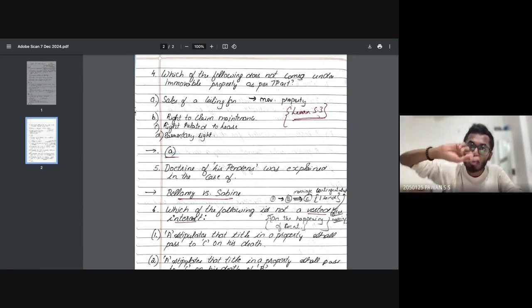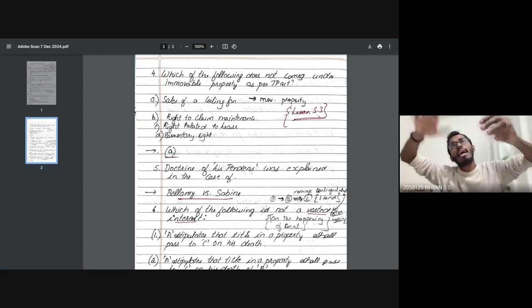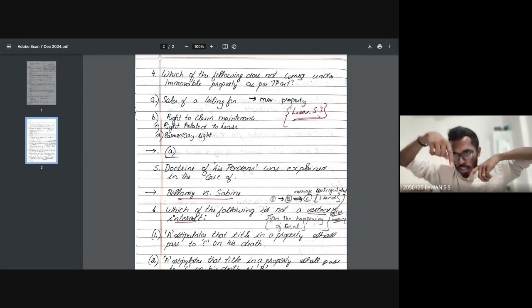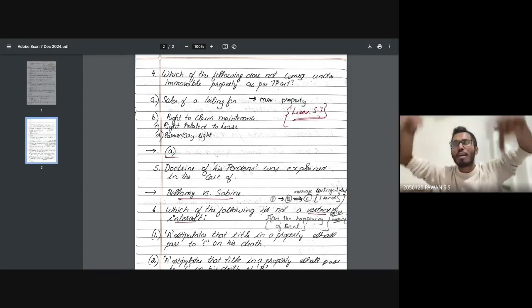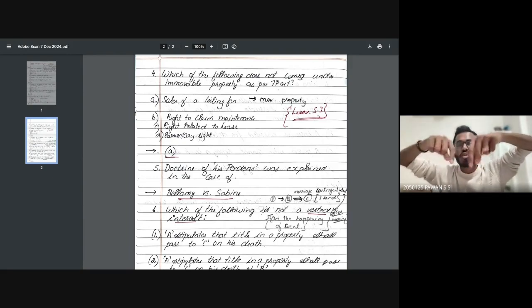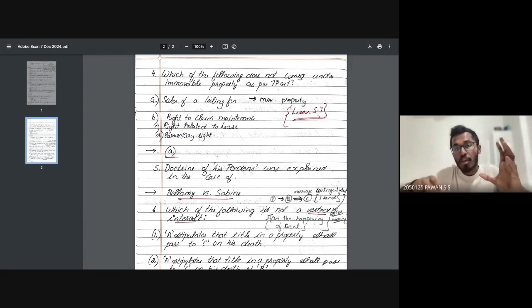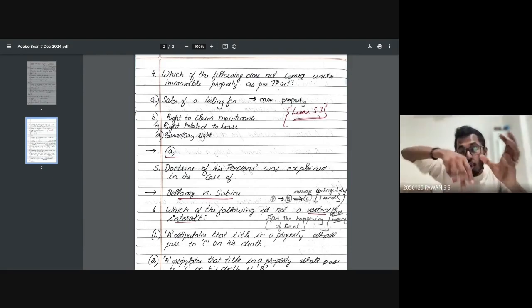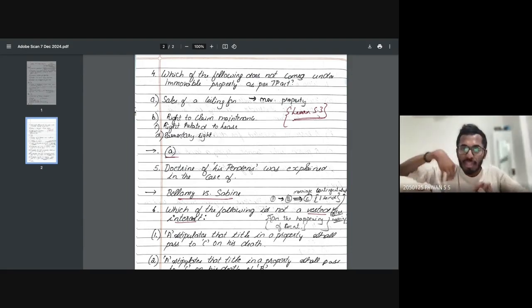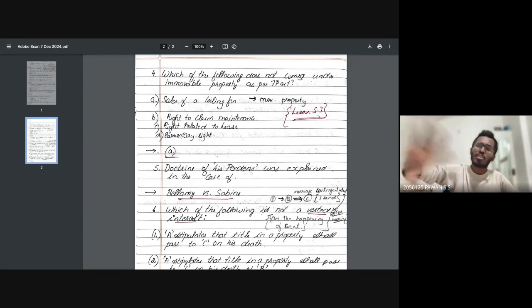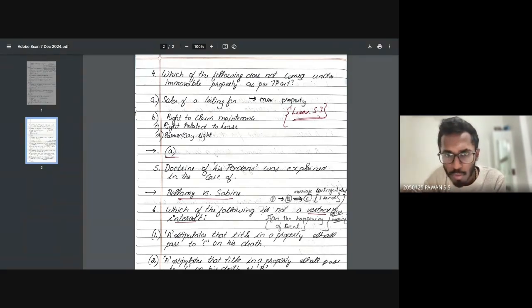Just imagine I want to cross a road, only then I can get into my particular land. I have to cross a road, and that road is attached to Kamal's place. So that road is considered to be the easementary right. For me to use this particular road, only then I can access my house. So that comes under easementary rights. Don't worry, I'll explain in detail, but I hope this much is enough for you to understand. So learn section 3 properly. Learn the difference between movable and immovable property.